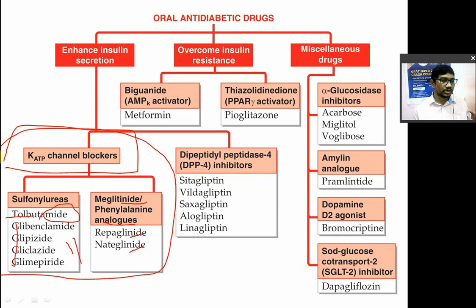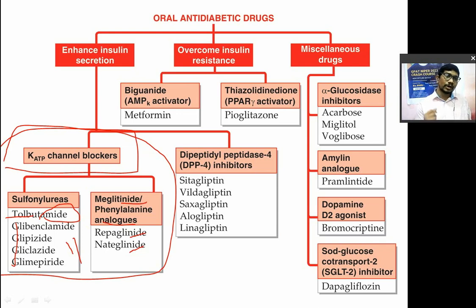Okay, and because of that blocking of the ATP sensitive potassium channel, there is an increased level of potassium inside the cell. Potassium is positive, so it leads to increased positive potential in the cell that stimulates the calcium channel to open. The calcium channel opens, calcium will come inside the cell and that causes the depolarization. Also, calcium causes the exocytosis of insulin.